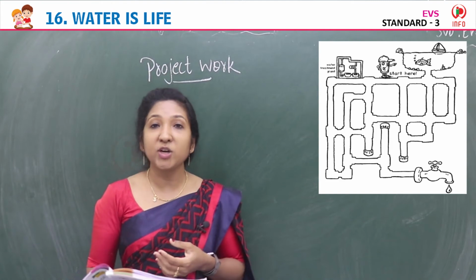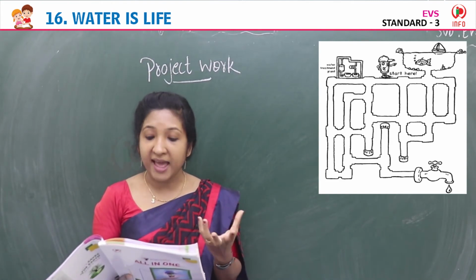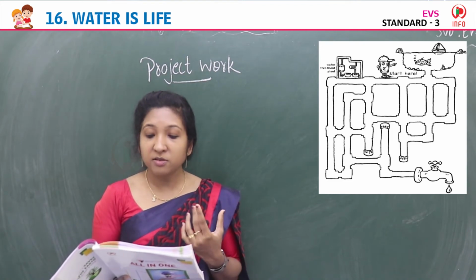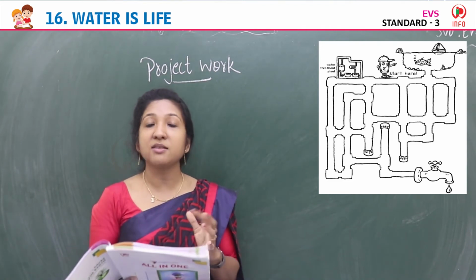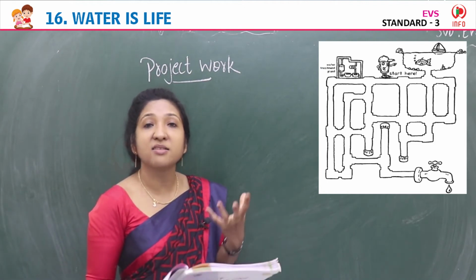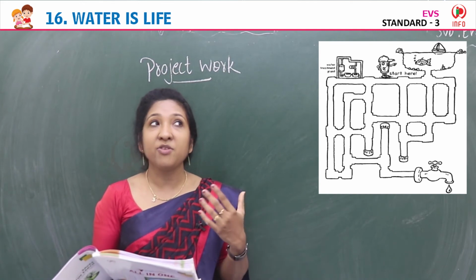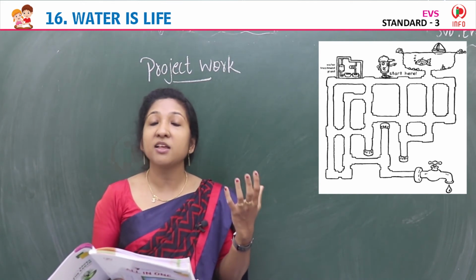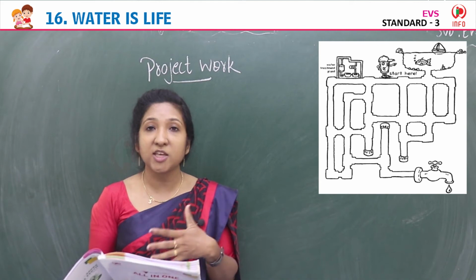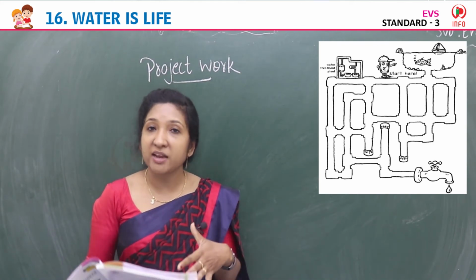Water contains many impurities like sand, some dust particles, soil. So we need to purify it. At the same time, water has some germs also, like bacteria, virus. We need to disinfect it. Disinfect means cleaning by adding chlorine. It is called disinfection. So adding chlorine kills bacteria and virus.